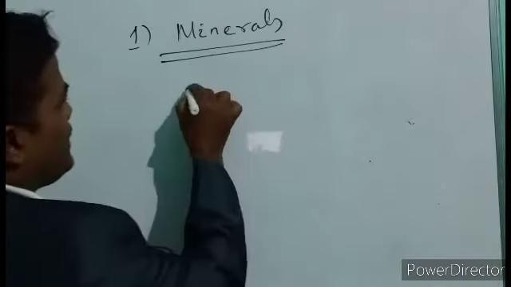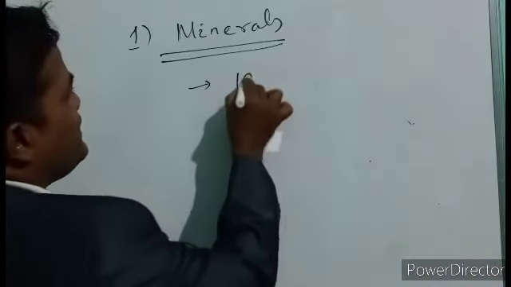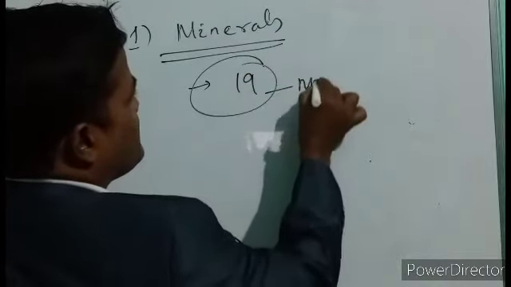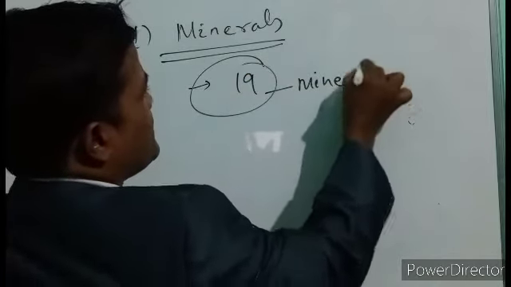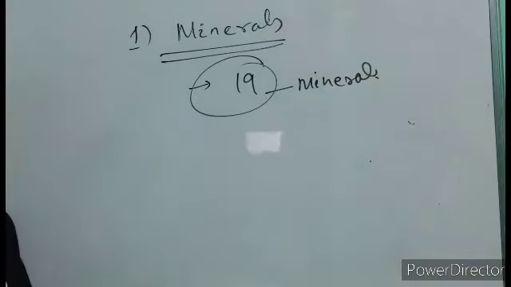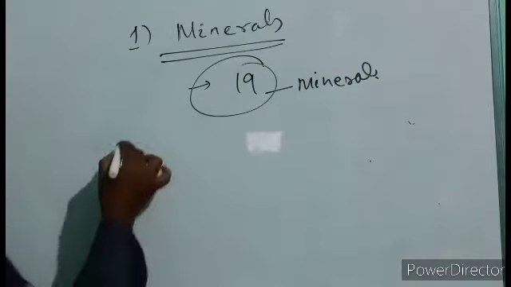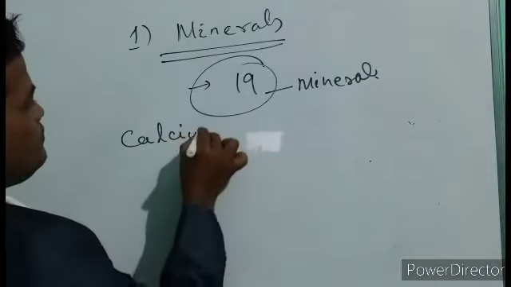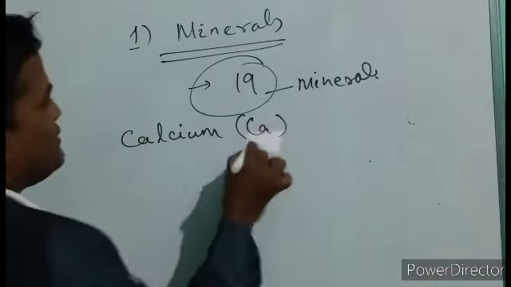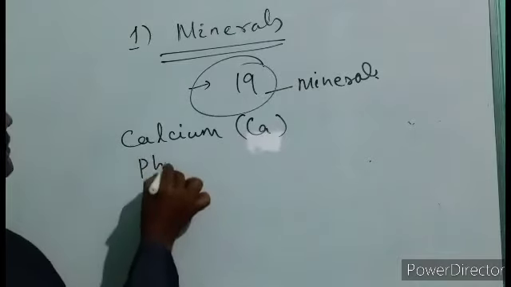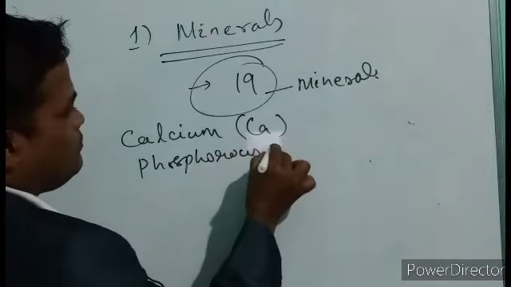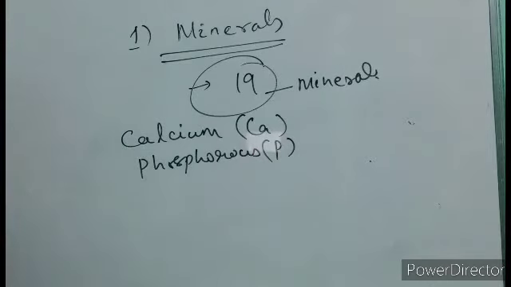As far as we know, our body contains 19 micronutrients or minerals. What are these minerals? These minerals are calcium, phosphorus, and sodium.